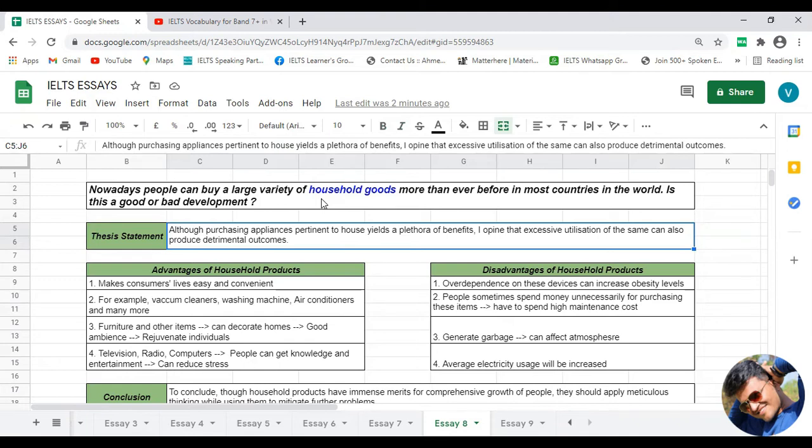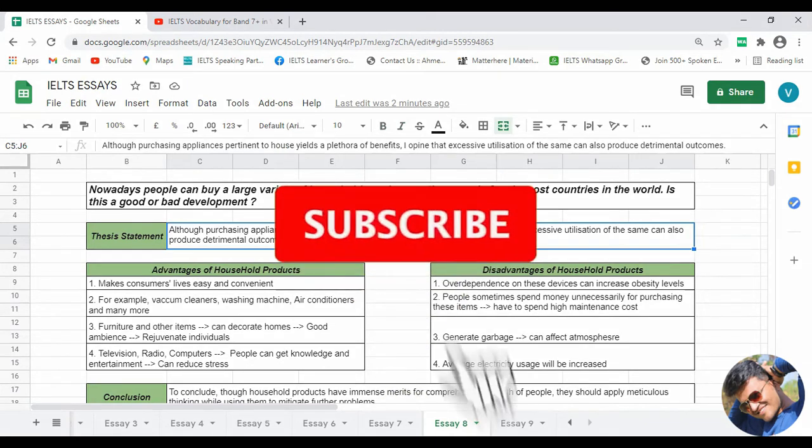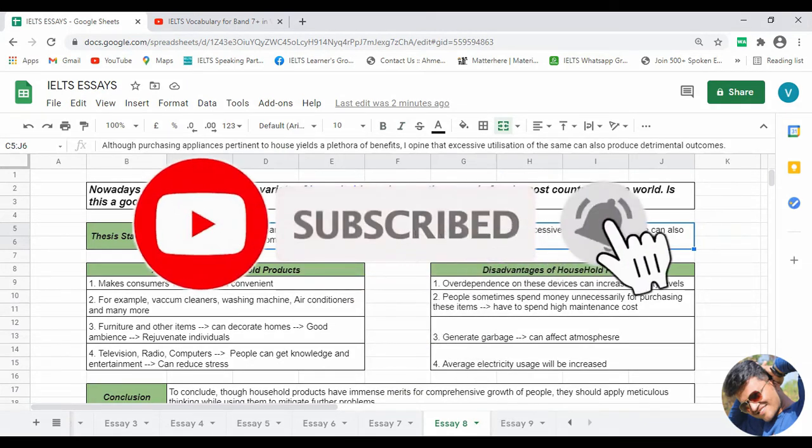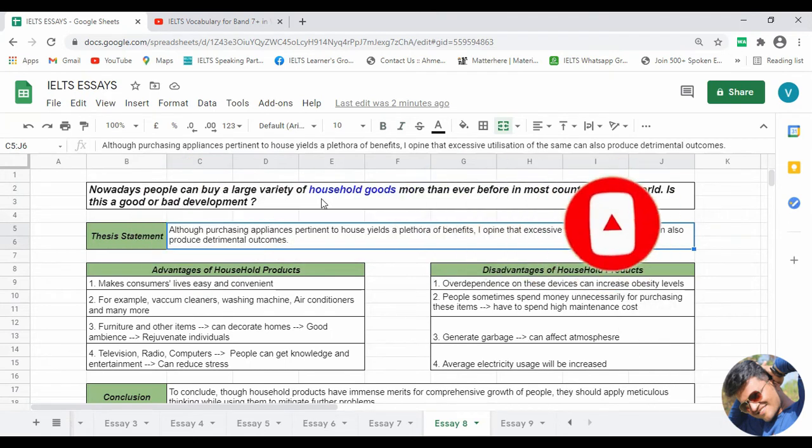Although purchasing appliances, I have just utilized the synonym of household products as appliances, pertinent to house yields plethora of merits, it means although there are so many advantages of these household appliances, I opine that excessive utilization of the same can also produce some detrimental outcomes.